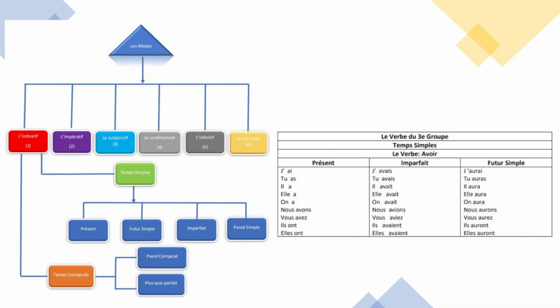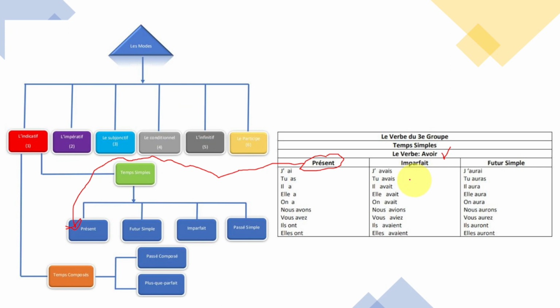Okay. So I just want to give you guys an idea here. For example, verb to have in French. J'ai deux enfants. J'ai trois sœurs. So in this case, I'm talking about verb avoir, and I'm using temps présent. So it is this part. This is the one I'm talking about. I'm using this part. They're part of the temps simple, but présent.